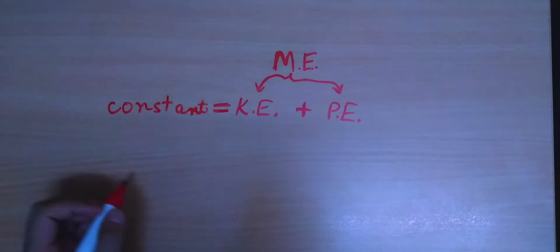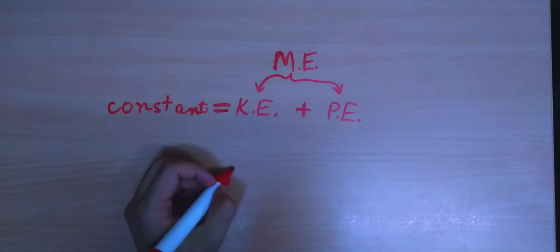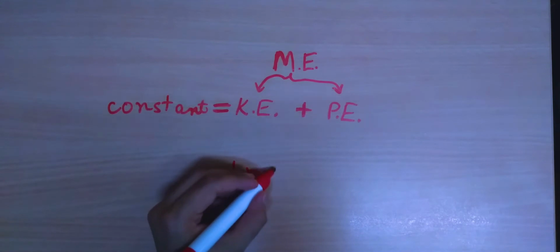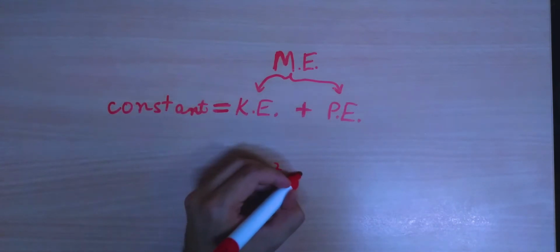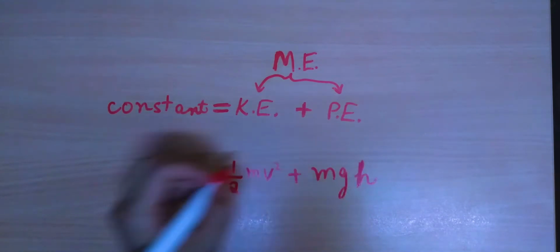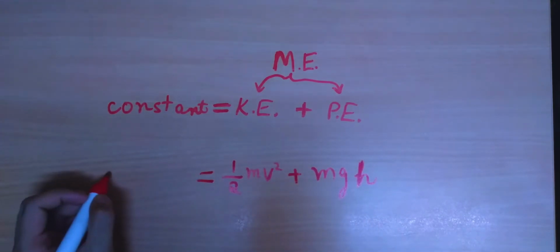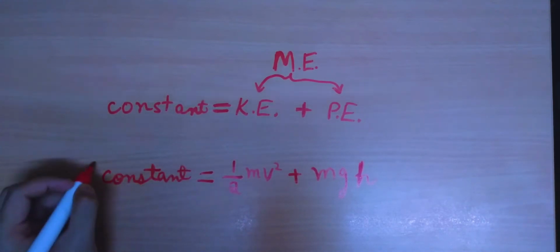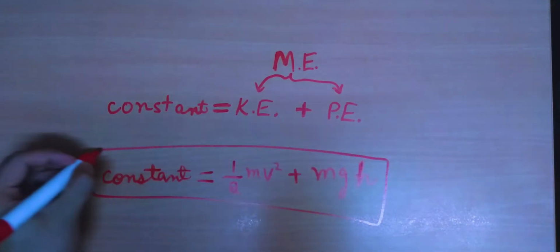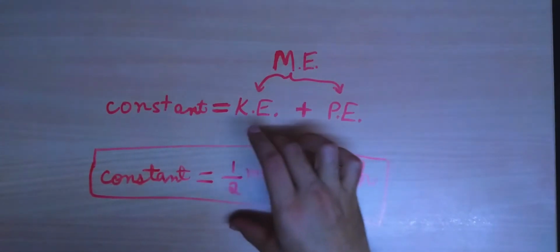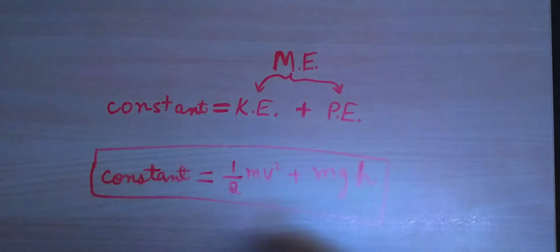We can also say that kinetic energy is given by half mv squared, plus potential energy, which is given by mgh, and this should always remain constant. So that is simply the conservation of energy for a purely mechanical system, a system in which we have only kinetic and potential energies under consideration, and the system is isolated.